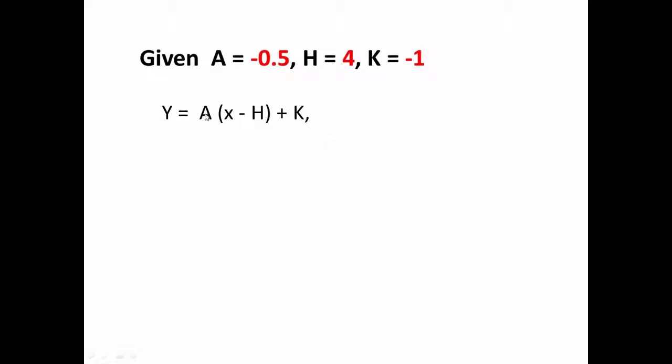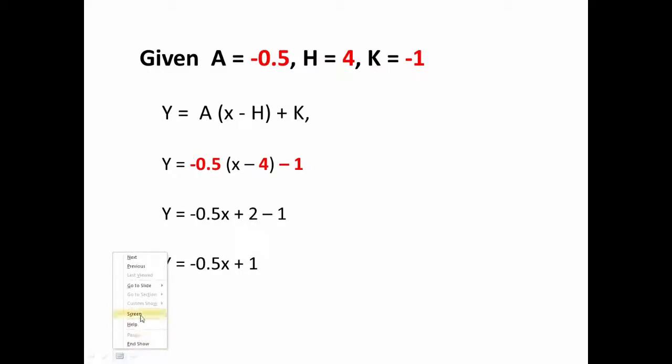We're going to substitute in our values of a, h, and k. So we're going to plug and chug. And then we are going to use the distributive property, and then we are going to combine like terms. So when we do that, we get the equation y equals -0.5x plus 1. So let's leave this screen.